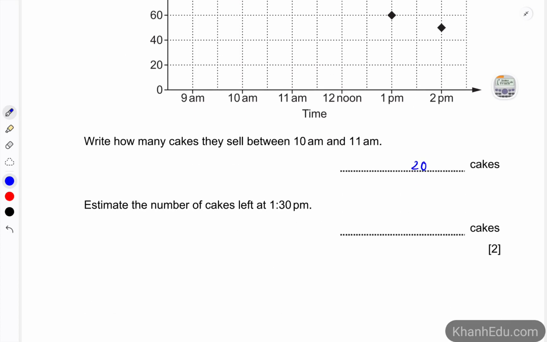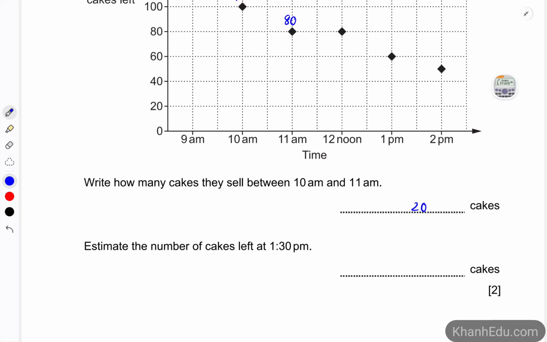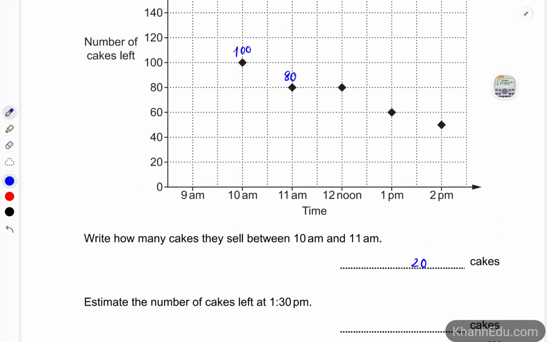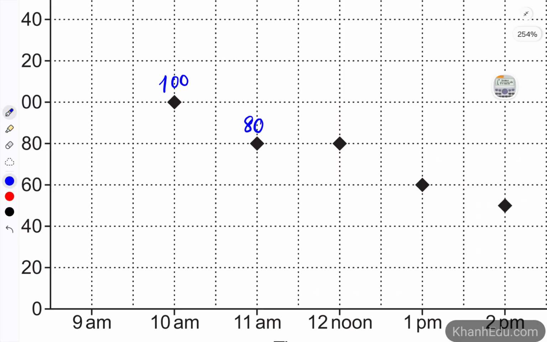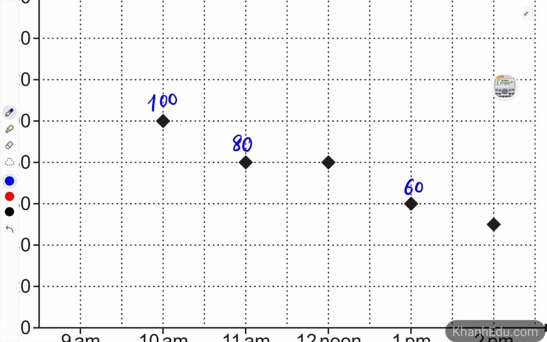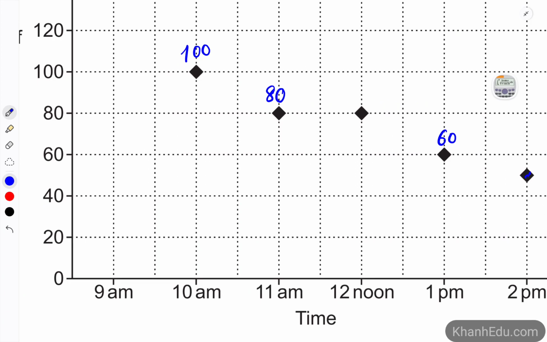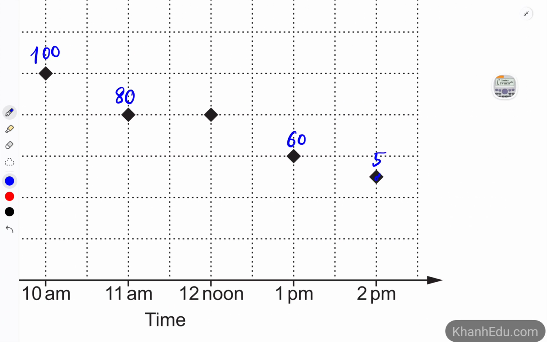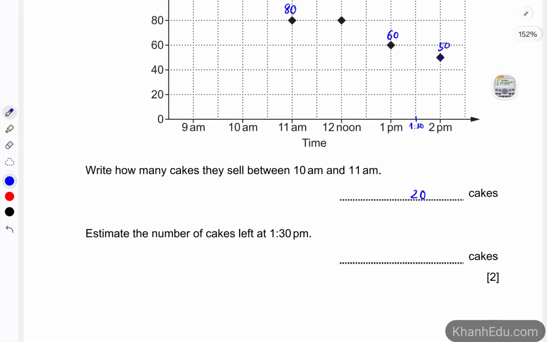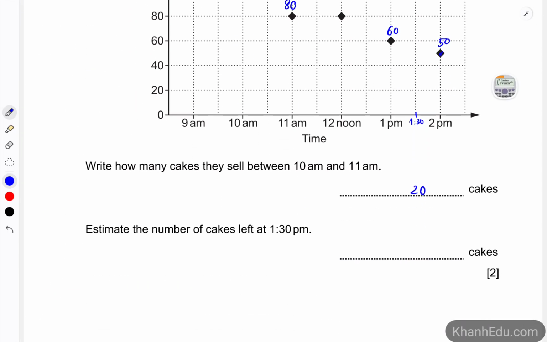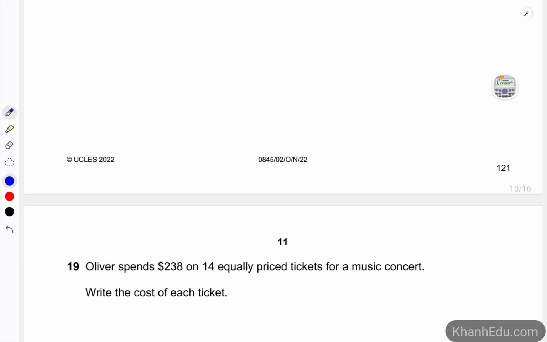Estimate the number of cakes left at 1:30 p.m. So at 1 p.m. it is 60. At 2 p.m. it is right here, 50. So 1:30 p.m. is going to be estimated to be between 50 and 60. So we're going to take the midpoint, which is 55 cakes.